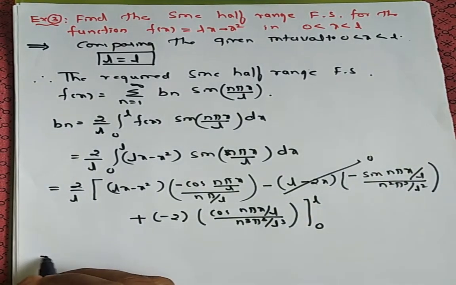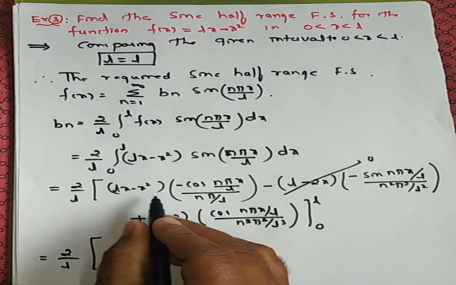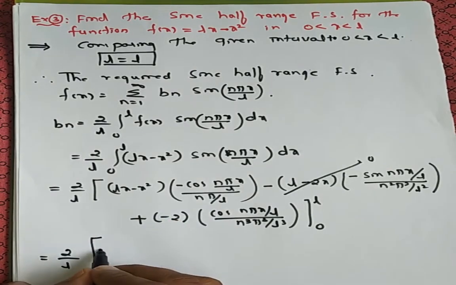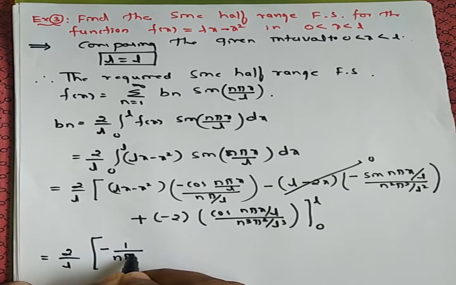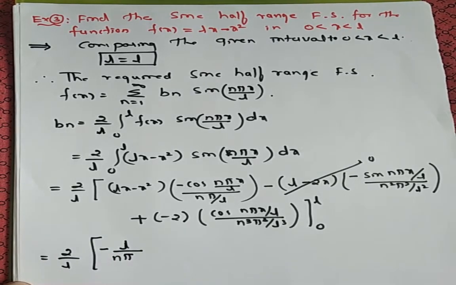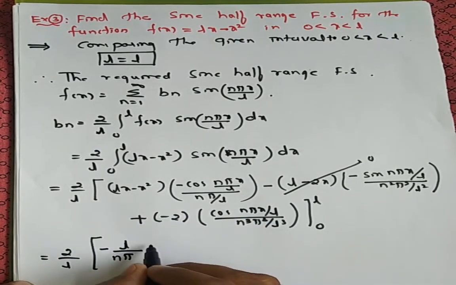Now the remaining part is this one, 2 divided by L, this is outside. Here minus, you can write minus 1 divided by n pi divided by L. That L has to be put here. So this is remaining here.